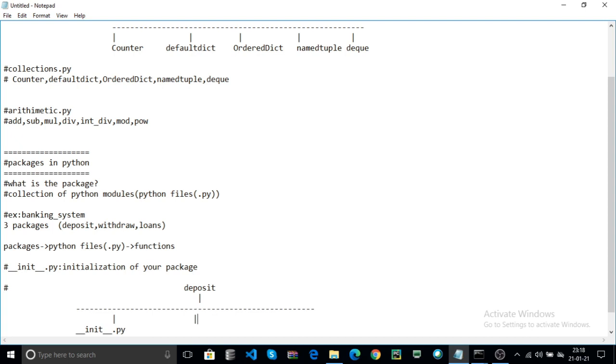After that you can create any modules. For example, in the deposit package I create one module, that is deposit_amount.py. This is one module in the deposit package.